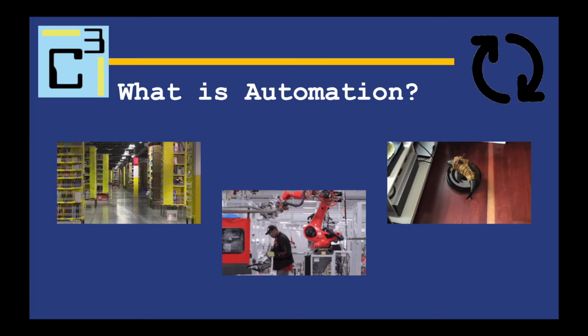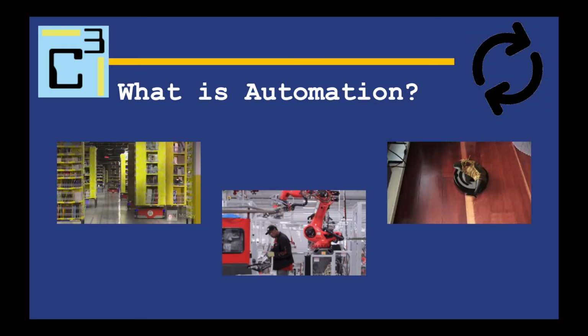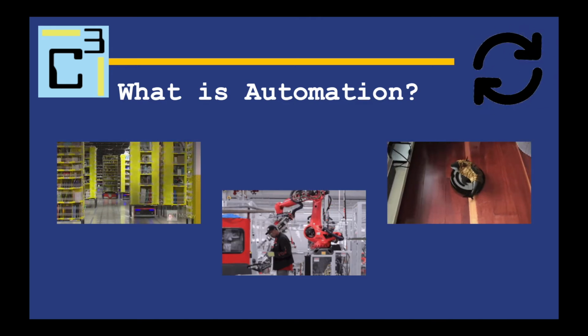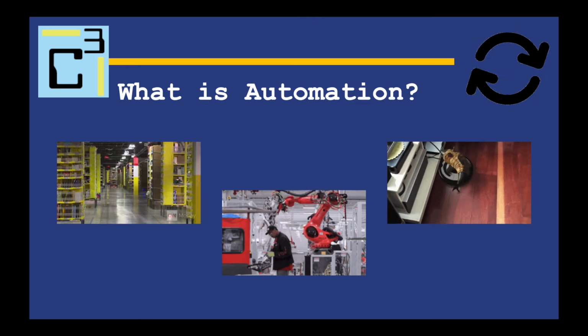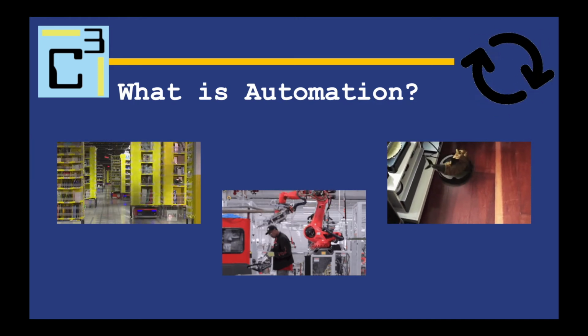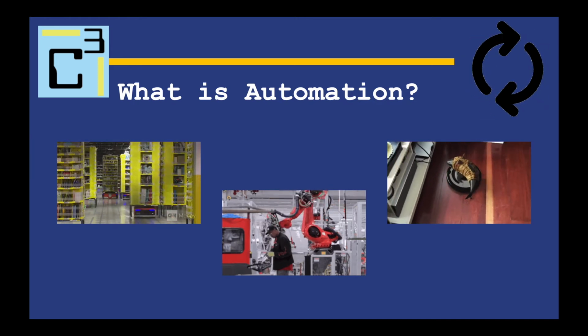And so I've got these examples here. You've got the Amazon robots in the fulfillment centers that go throughout the warehouse and bring purchased items from one place to another in this automated fashion, right?